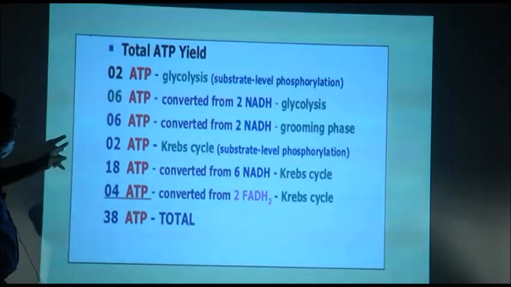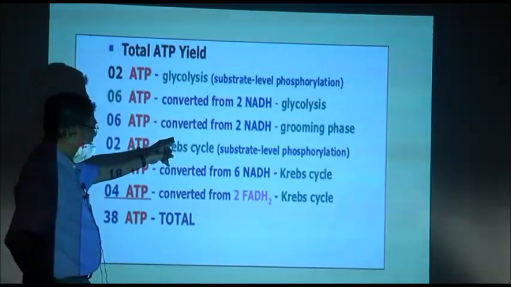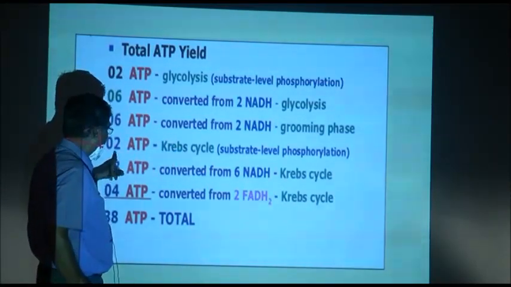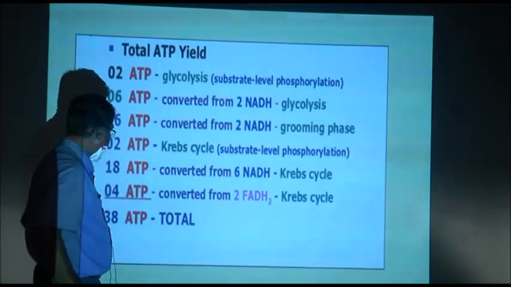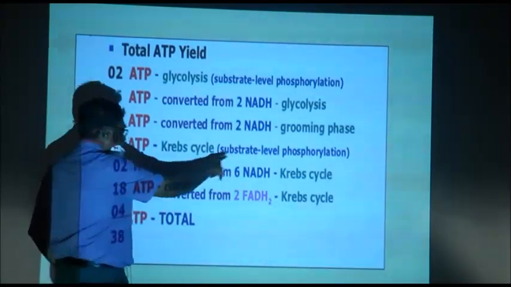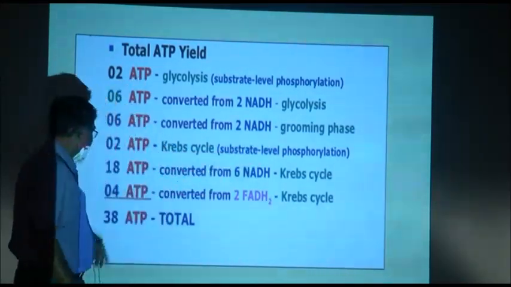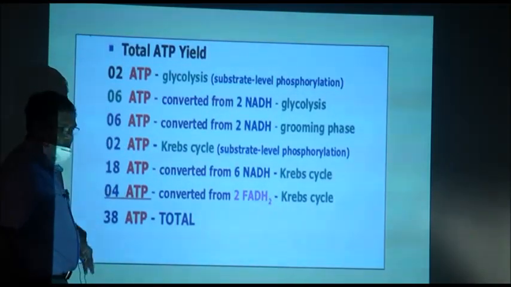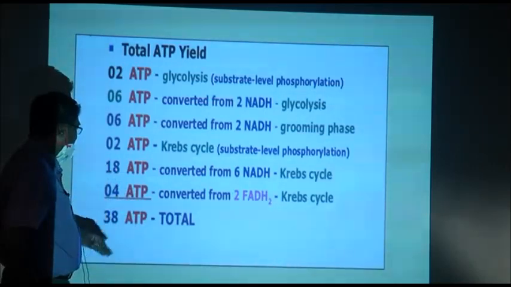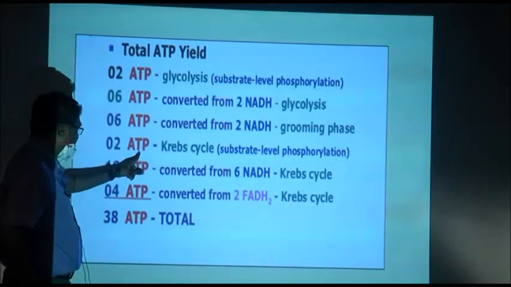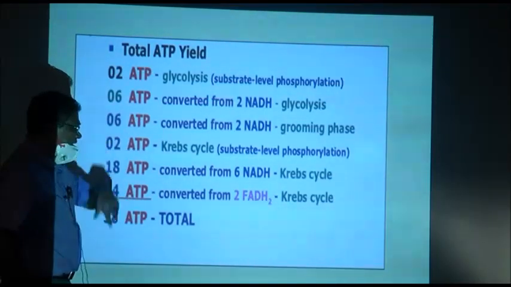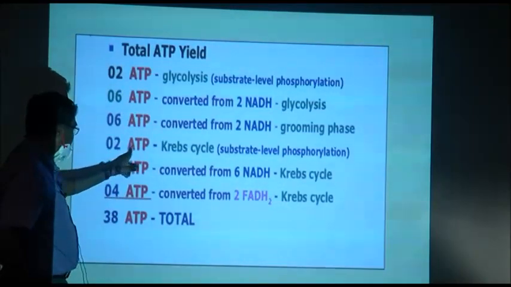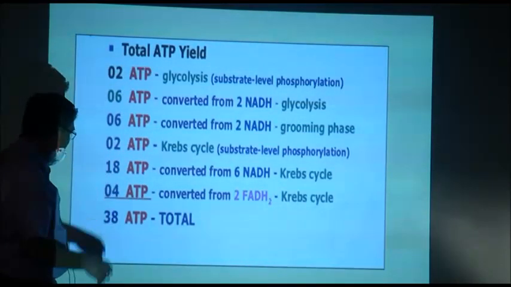Okay. Next is now 2 ATP in substrate level phosphorylation. It is not ATP, it is wrongly written. It is GTP. GTP is same as ATP, the energy is same. So, 1 GTP in one cycle for 1 pyruvate. So, 2 GTP or ATP.